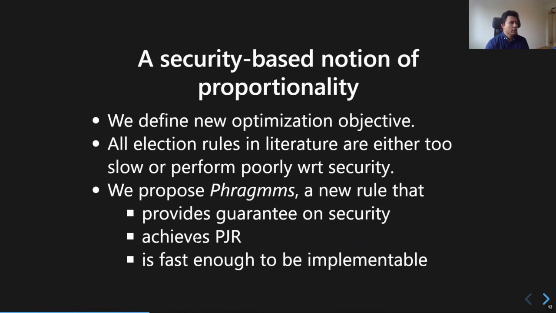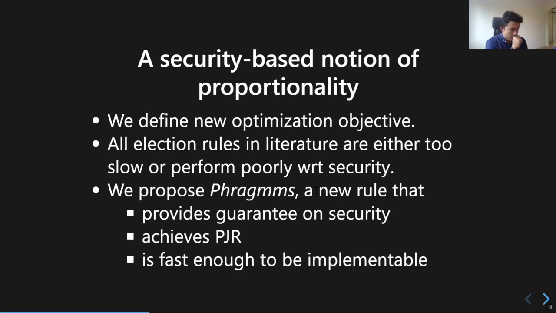Okay, so now what we do in the paper is define a new optimization objective that has security as the most important objective. And as I said before, we show that all election rules in the literature are either too slow or they perform poorly in terms of security. Then we propose a new rule called FragMMS. This is because we are honoring Edward Fragment.